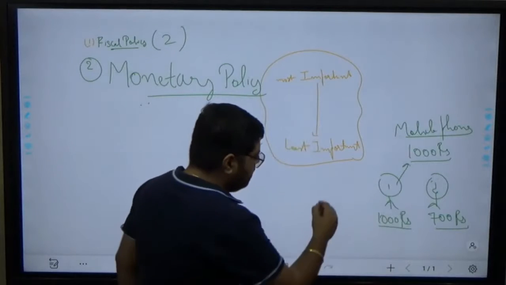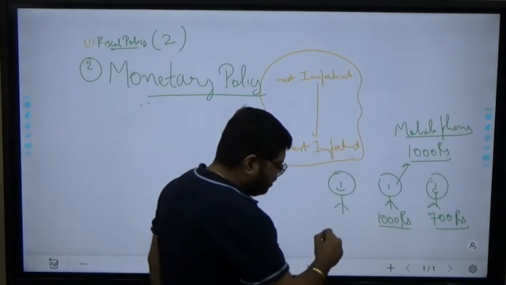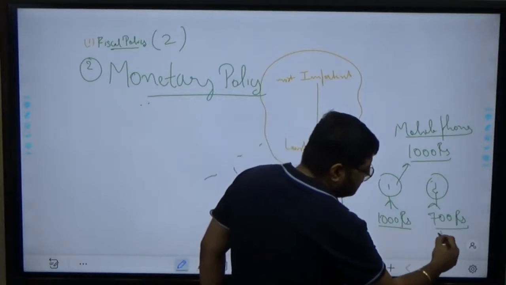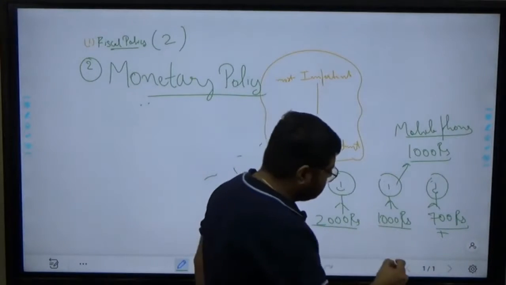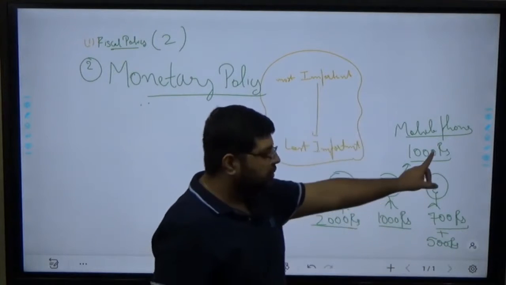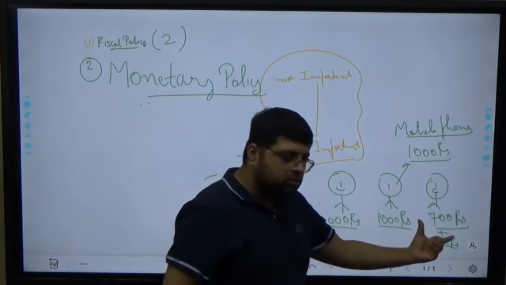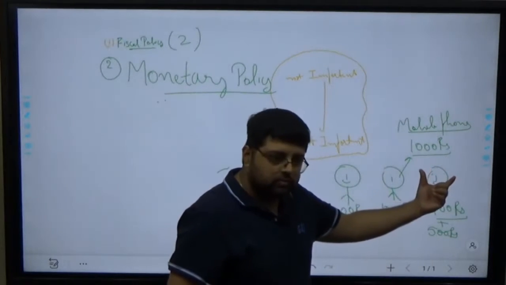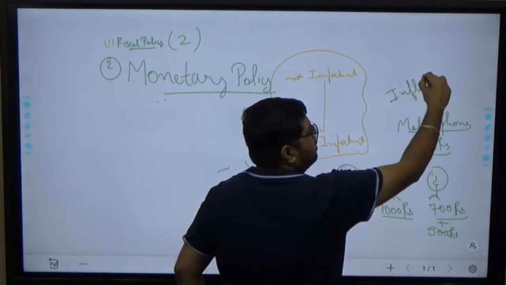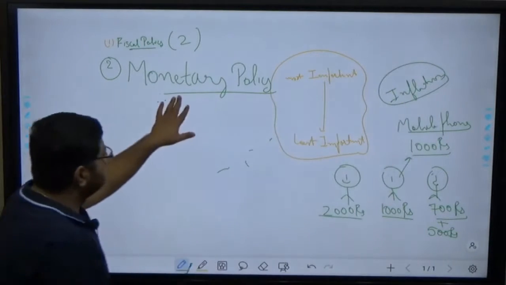Suddenly what happened? Another person also entered the economy with 2000 rupees, and the salary of this person also increases, or the amount with this person also increases, like an additional 500 rupees. Now earlier the company was developing only one mobile phone. Now for the single mobile phone, these two people are also demanding the mobile. Yes or no? So suddenly what happened? There will be inflation. Clear? So that is why we have a concept of monetary policy.